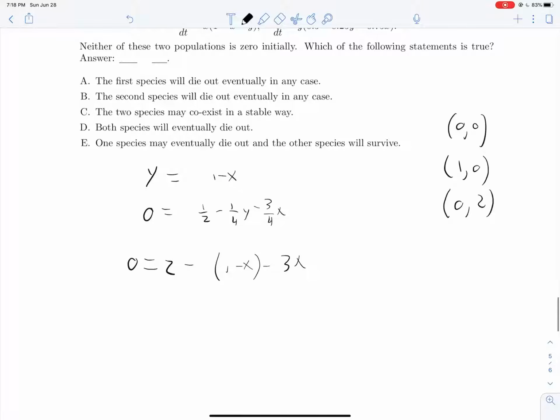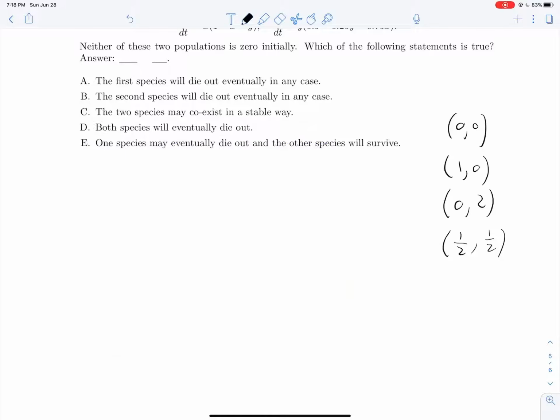And so what do we have? We have 2 minus 1 plus x minus 3x. That gives us minus 2x here and 1. So 2x is equal to 1, or x is equal to 1/2. And since y is equal to 1 minus x, y is also equal to 1/2. That gives us a point of 1/2, 1/2. Great.